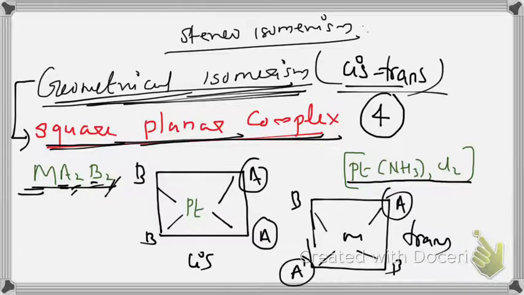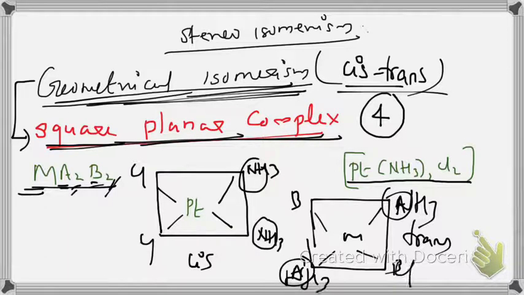Instead of A and A, write NH3, NH3. In the position of B and B, you can write Cl and Cl. Here, one ammonia here, one ammonia here, Cl is here and Cl is here. That is Pt(NH3)2Cl2.